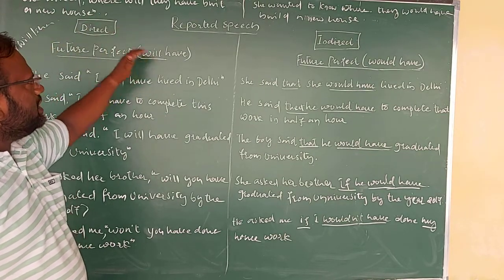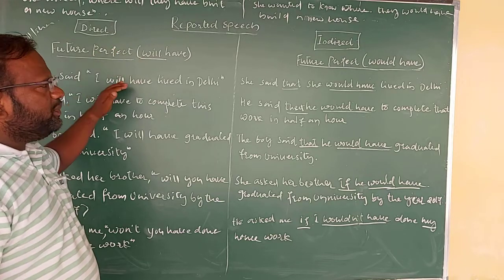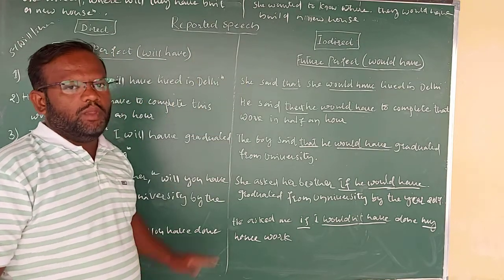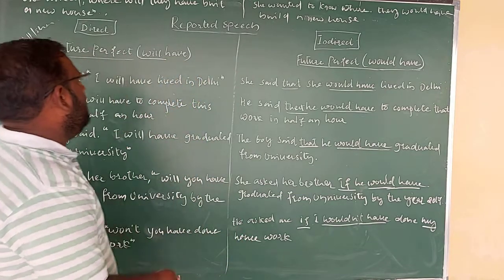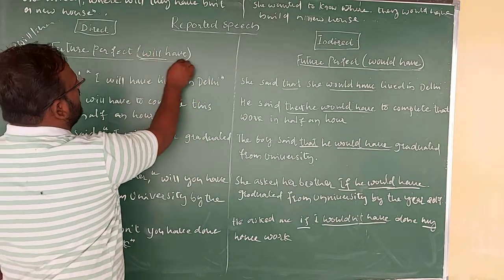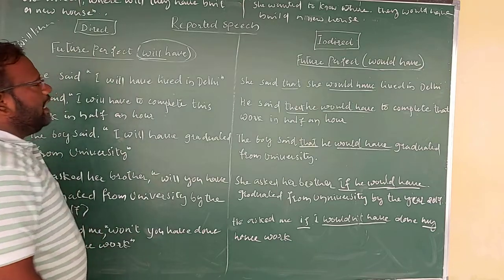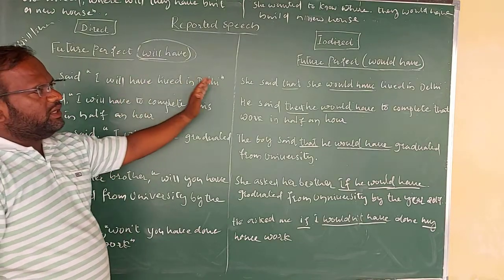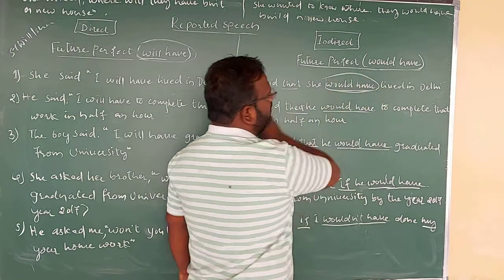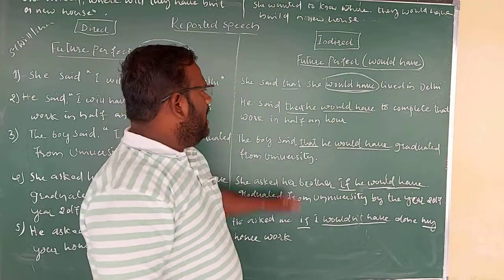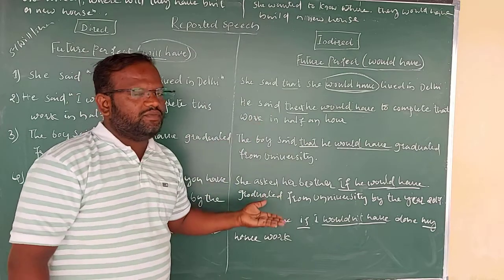When we change the future perfect tense of direct speech to indirect speech, it remains a future perfect. The change is that instead of will have in the direct speech, in indirect speech it will become would have, and obviously we use that as a conjunction.